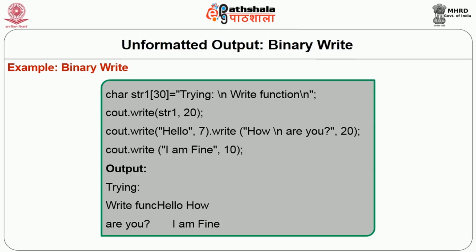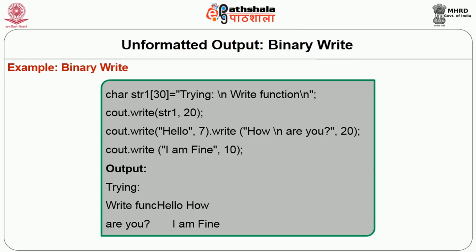The next is cout.write hello 7. So it will put this hello into the output stream. But I have said 7 characters, so here it will put blank blank. It will add blank blank, but this behavior, please understand, really speaking, may be anything. Not necessarily it will always put blank blank. And then we say, how are you? 20 characters to be written, and then I am fine, 10 characters to be written.